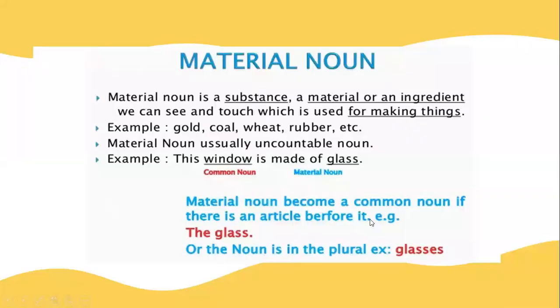When we talk about material nouns, we have to remember this thing. A material noun becomes a common noun if there is an article before it. You all know what articles are, right? A, an, and the. These are articles. If you have any article in front of a material noun, you have to consider it as a common noun. Or if the noun is in plural, for example, glasses. If the material noun is in plural, you have to consider it as a common noun. You should not consider it as a material noun.